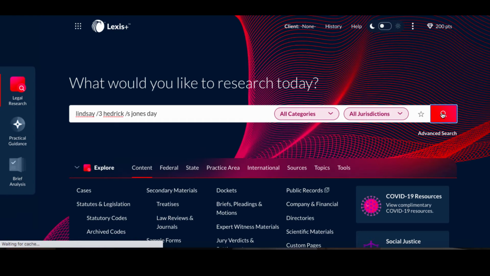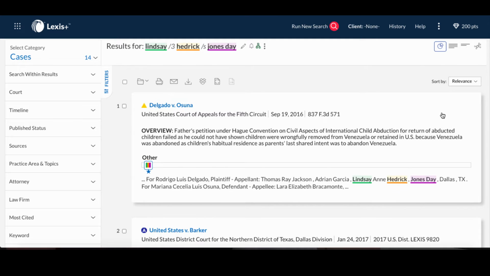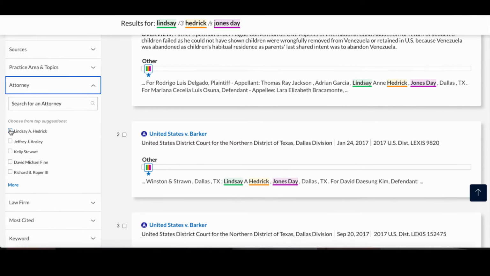Using the /3 in this search provides all the results, whether or not her middle initial or middle name or maiden name is displayed. The /S means within the same sentence as Jones Day, which is the name of the firm. You'll see that the case information is displayed first. The information will provide cases where the attorney is counsel of record. You'll want to narrow down on the left-hand side under attorney and go ahead and select the name of the attorney.